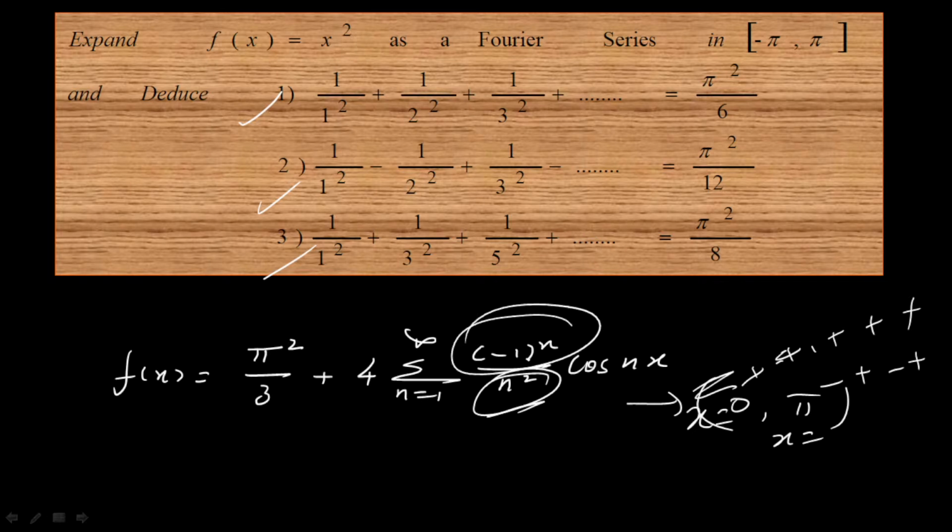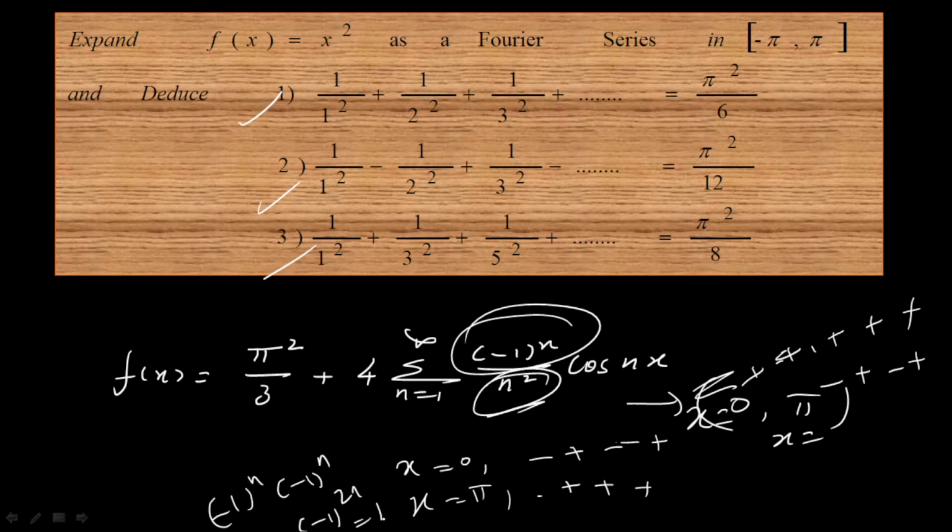But look at here, already we have minus 1 whole power n. If you substitute x equal to 0, what do you get? In this problem, x equal to 0 gives you alternating positive negative terms, since we have already minus 1 whole power n in the series. Here x equal to pi gives you a series of all positive terms, because you substitute cos n pi equal to minus 1 whole power n, so minus 1 whole power 2n becomes 1. So in this problem alone, x equal to 0 gives an alternating series, and x equal to pi gives a series of all positive terms, since we have minus 1 whole power n.